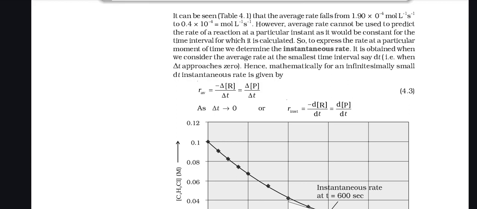So to express the rate at a particular moment of time, we determine the instantaneous rate. It is obtained when we consider the average rate at the smallest time interval, say dt, that means when delta t approaches 0. Hence, mathematically, for an infinitesimally small dt, the instantaneous rate is given by.